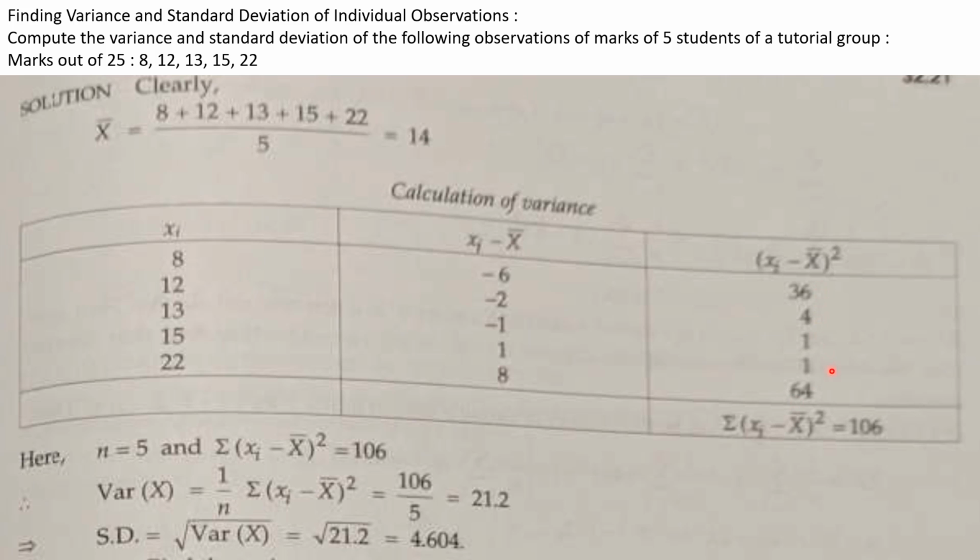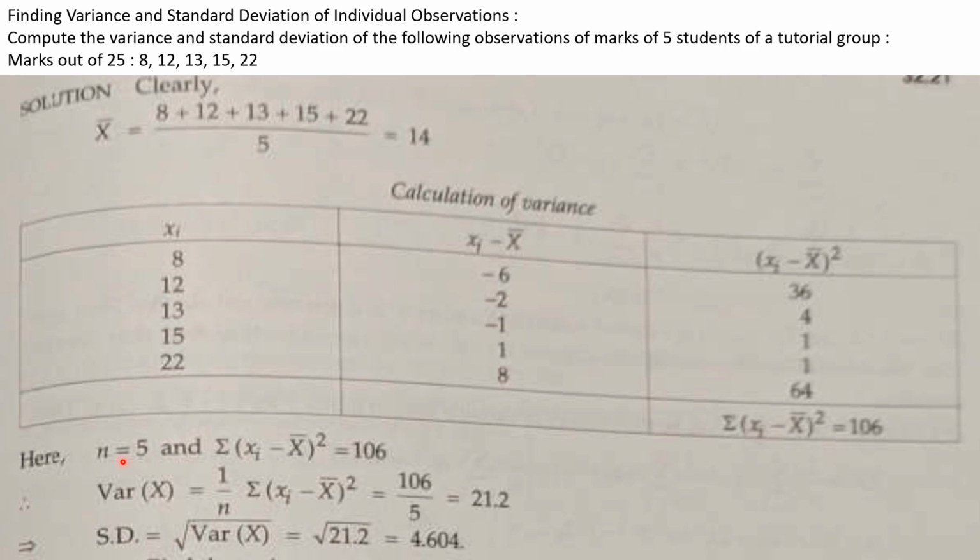Understood all these values, my dear children, in this column. After finding all these values, we have to find the total sum: 36 plus 4 plus 1 plus 1 plus 64. What will you get here? 106. Understood this number, my children?